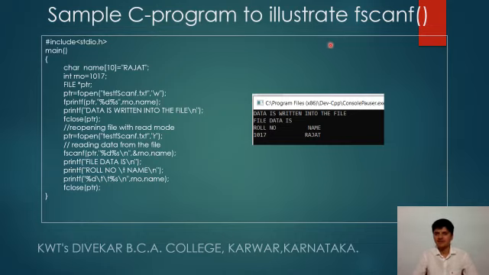This is the illustration of fscanf, which reads more than one type of data from the file. Similarly fprintf writes more than one type of data into the file. So this is it about fscanf.